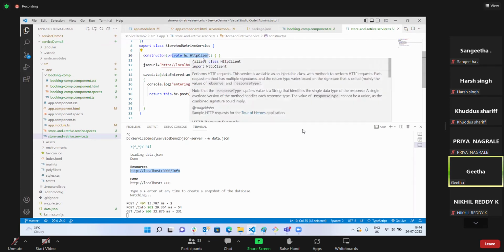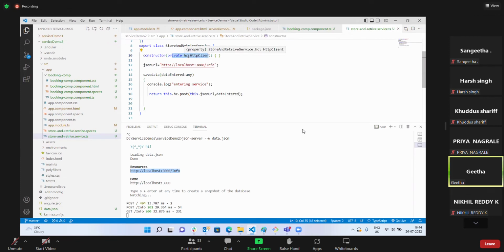HTTP client is a predefined service, and that service object I have created as a property using dependency injection. Using dependency injection, I have created an object of the HTTP client service. And that HC is used to send a request to this URL, and I'm passing some data. So whatever data this save data method is getting, that information is stored in the file.